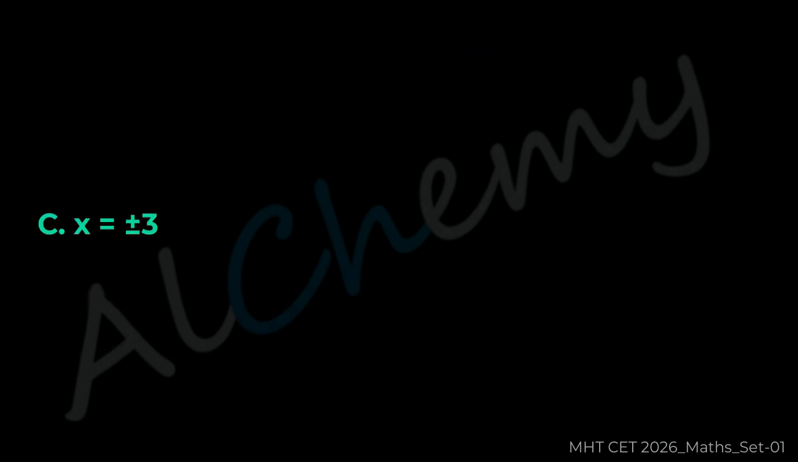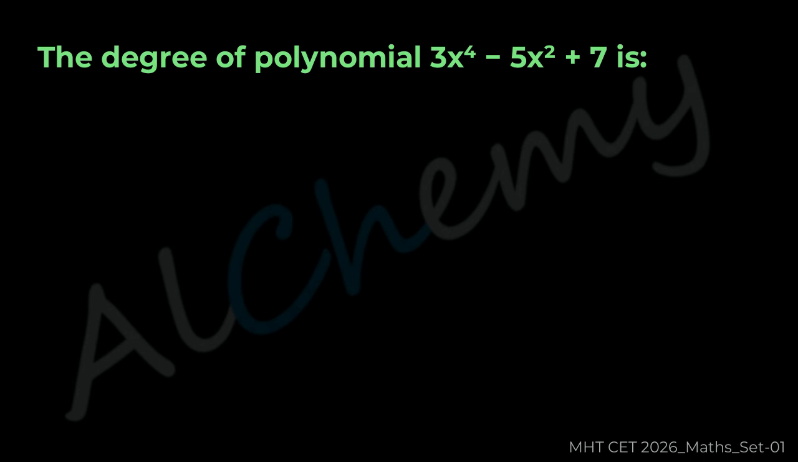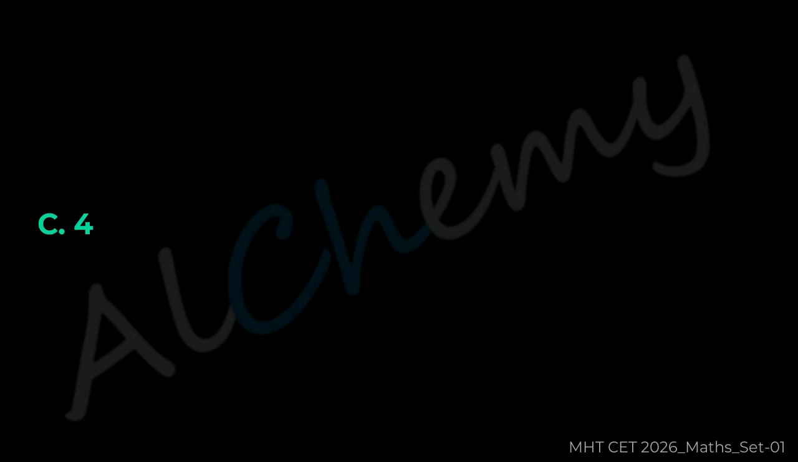Question 5. The degree of polynomial 3x plus 5x squared plus 7 is A 2, B 3, C 4, D 5. The correct answer is C 4.